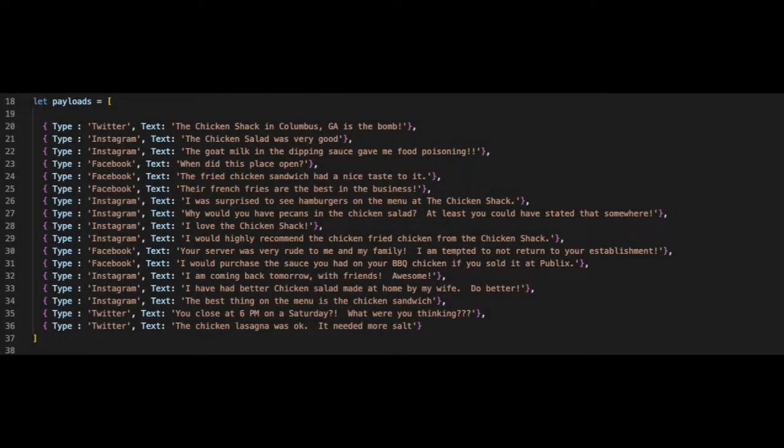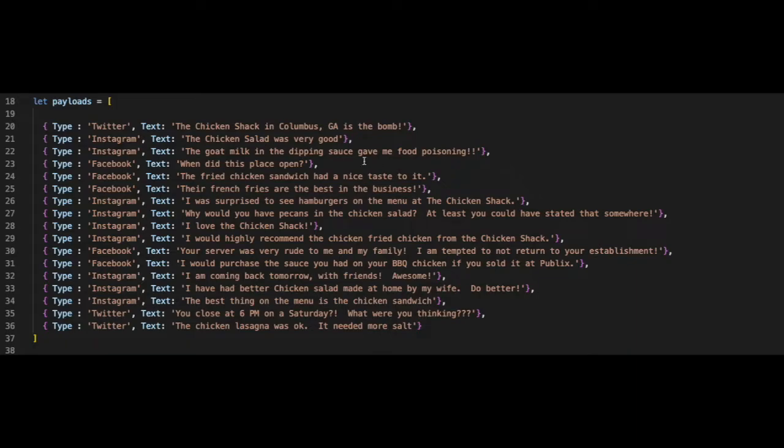Here's my test data that I will be passing through to AWS Comprehend. I'm trying to produce some positive and negative sentiments, so the comments were made accordingly. From here, you can see that it's mimicking Twitter, Instagram, and Facebook.